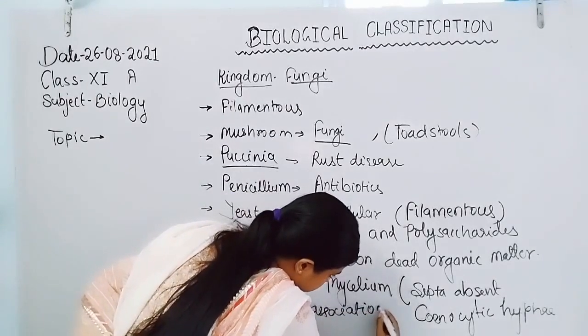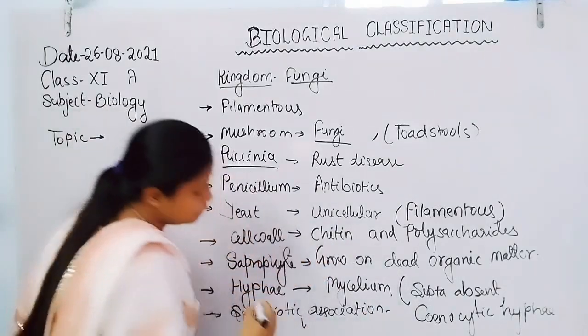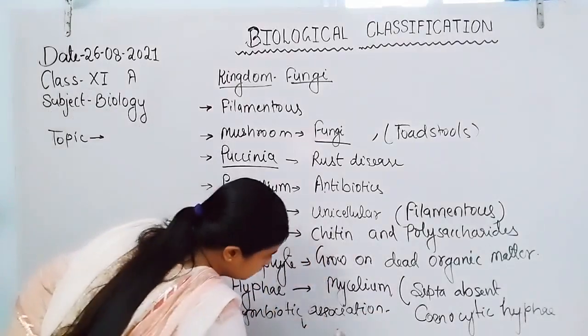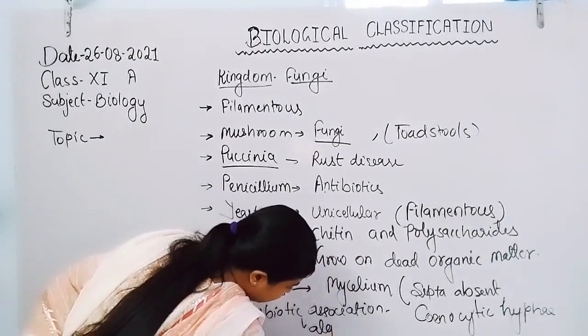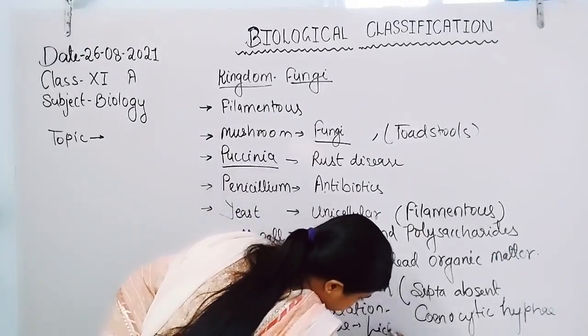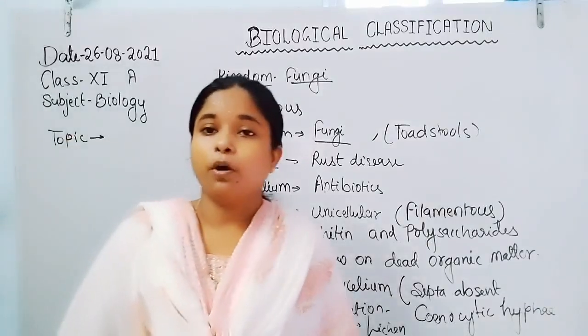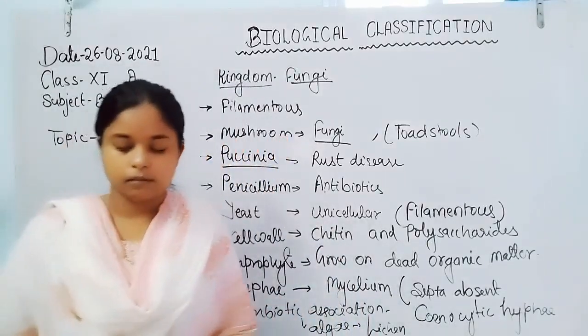Example is lichen, which is also an indicator of air pollution or sulfur dioxide in air.